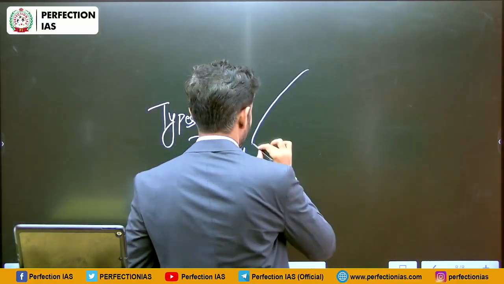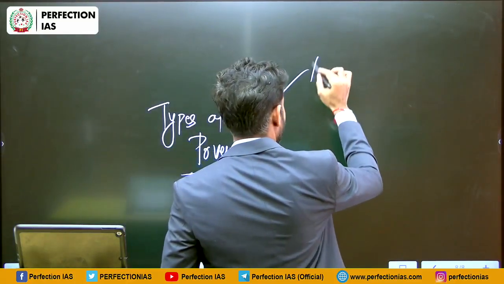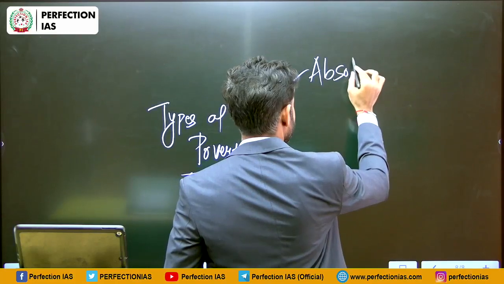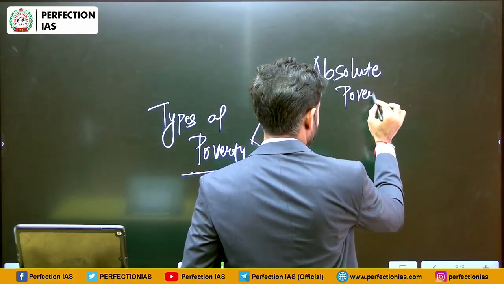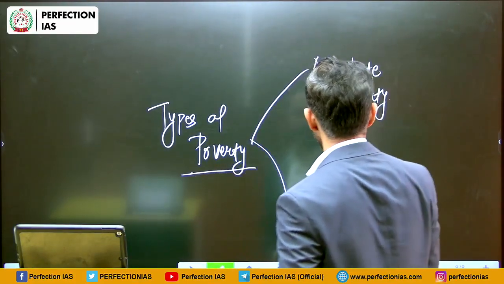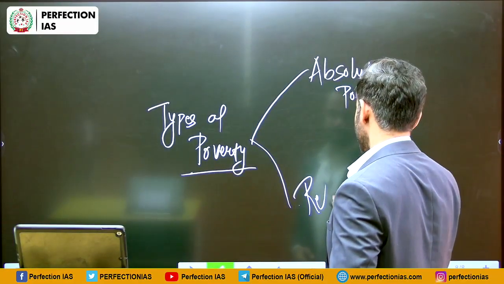So, it is of two types. One is absolute poverty, and second one is relative poverty.